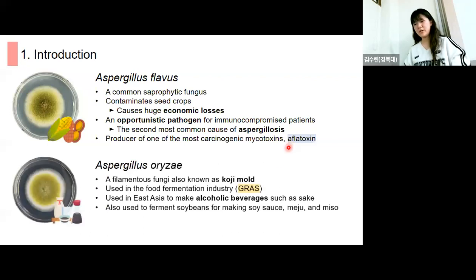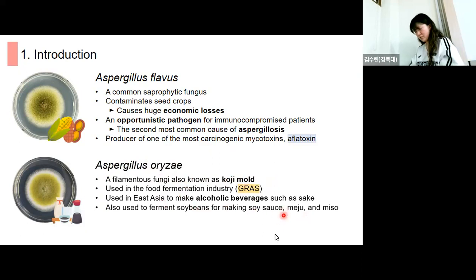Next strain is Aspergillus oryzae. This is a filamentous fungus, also known as koji mold, and it is used in the food fermentation industry, and it is generally recognized as safe. This oryzae is usually used in East Asia to make alcoholic beverages such as sake, and also used to ferment soybeans in Korea, for example meju.